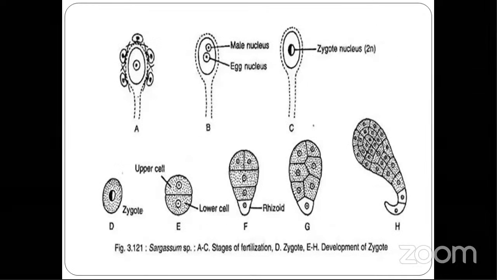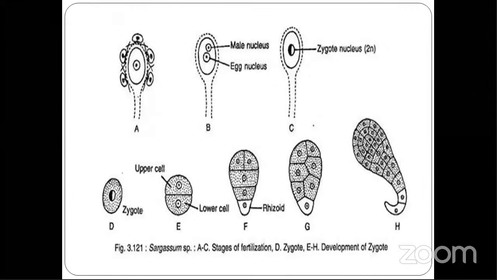Next, how fertilization takes place and how there is development of a zygote. Now, what happens? Now you have a haploid antherozoid, and you have a haploid egg. Now, how does fertilization take place? The released male gametes swim in water and they approach the oogonia. So the antherozoid approaches the egg.